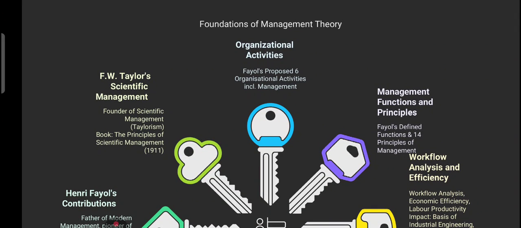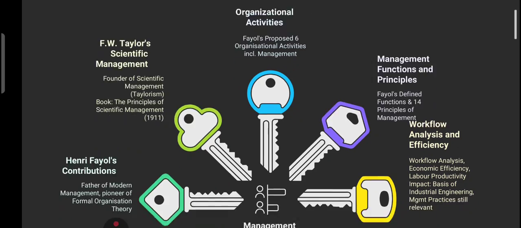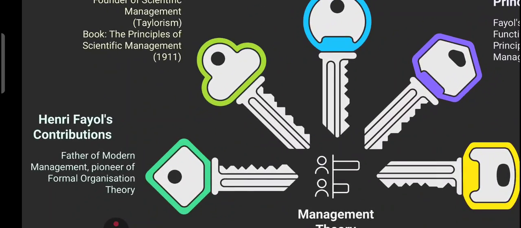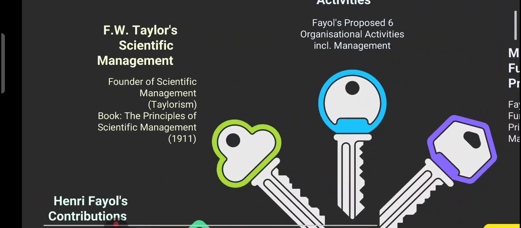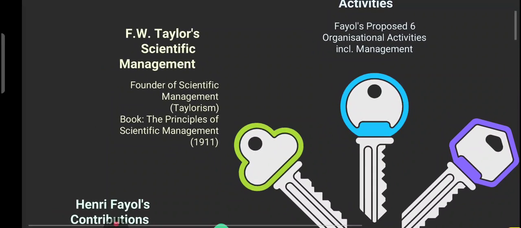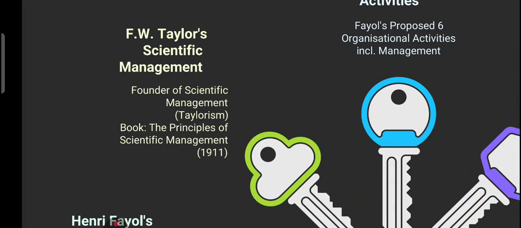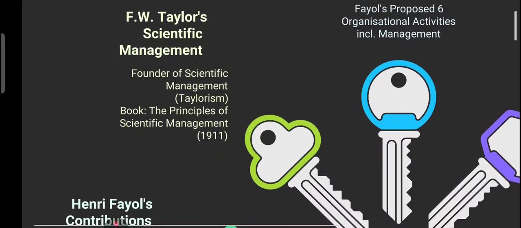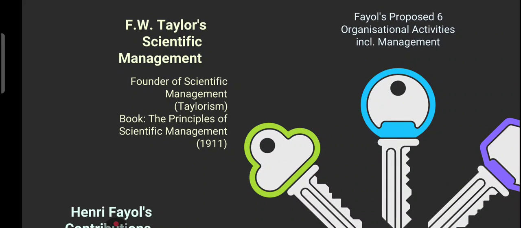So let's unlock the basics of management theory with 5 foundation concepts. First of all, we have F.W. Taylor's Scientific Management Theory, as you can see. First of all, you should know that F.W. Taylor is known as the father of scientific management, right? And Taylor introduced the concept of Taylorism. His 1911 book was Principles of Scientific Management. It emphasized efficiency, standardization, and performance measurement.